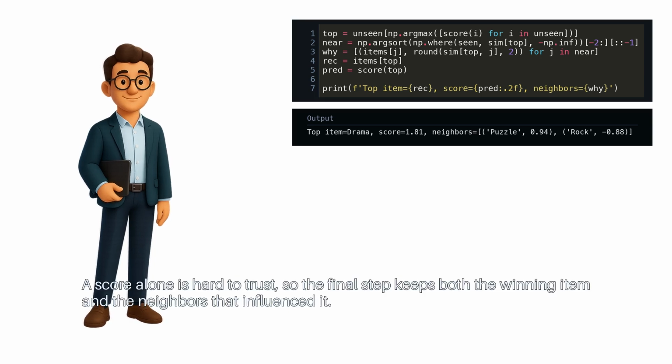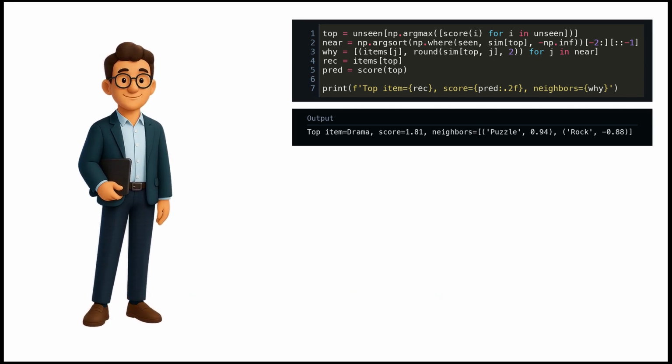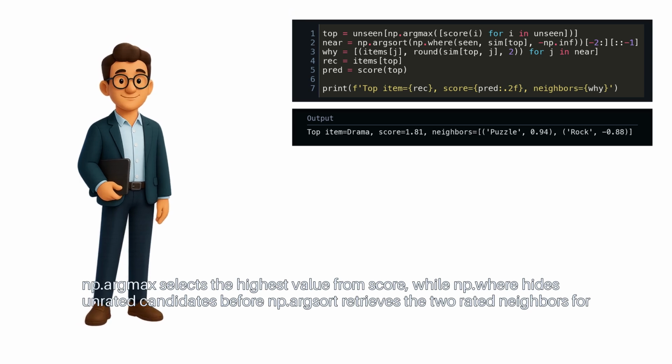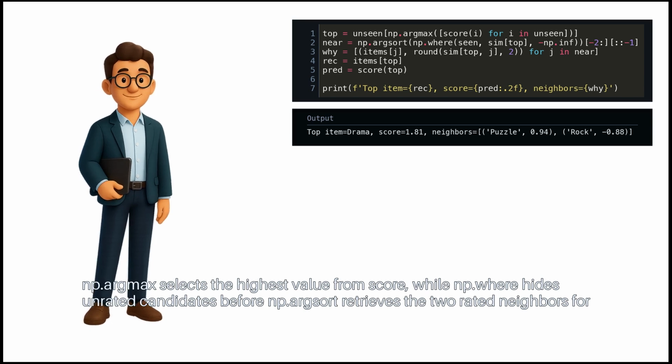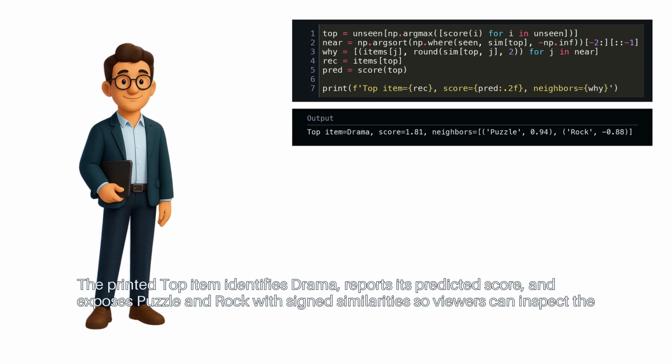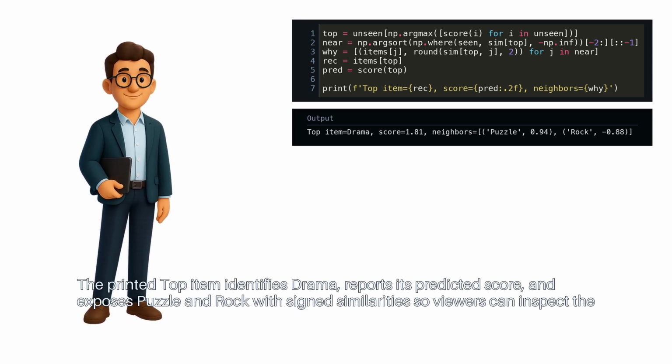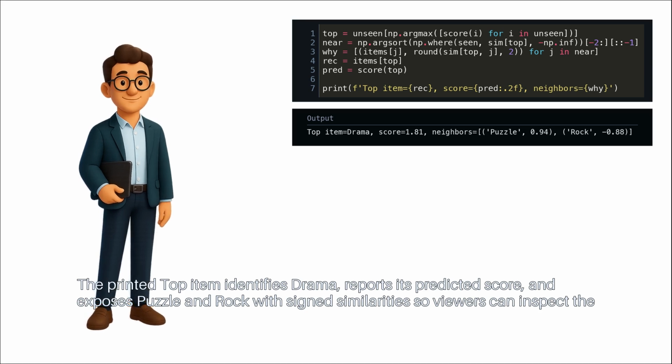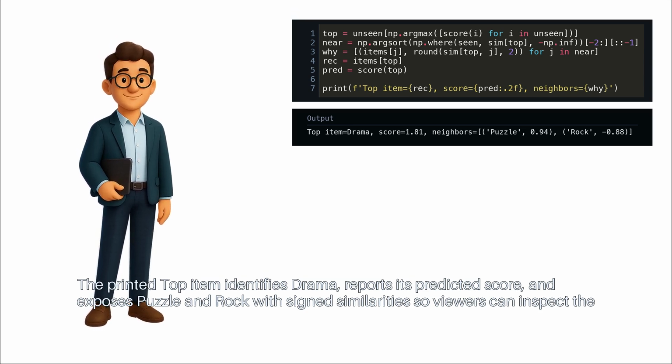A score alone is hard to trust, so the final step keeps both the winning item and the neighbors that influenced it. np.argmax selects the highest value from score, while np.where hides unrated candidates before np.argsort retrieves the two rated neighbors for y. The printed top item identifies drama, reports its predicted score, and exposes puzzle and rock with signed similarities so viewers can inspect the evidence.